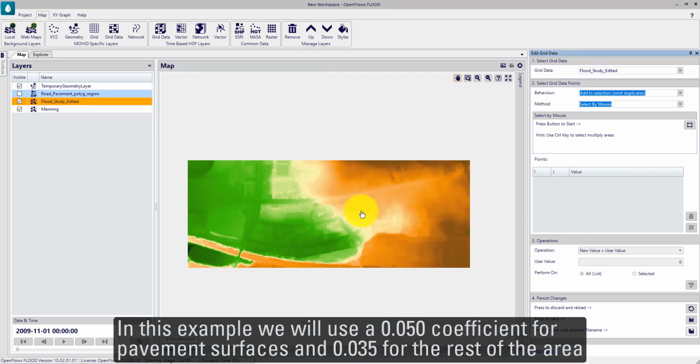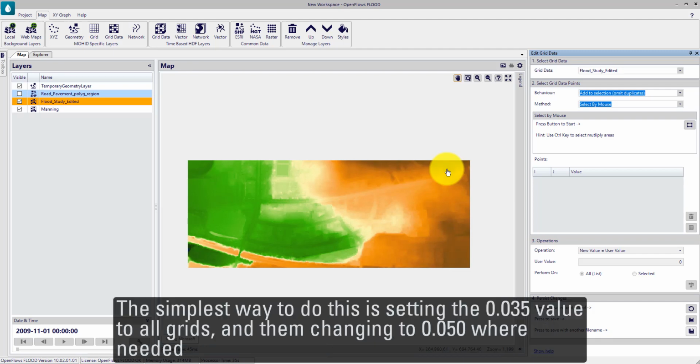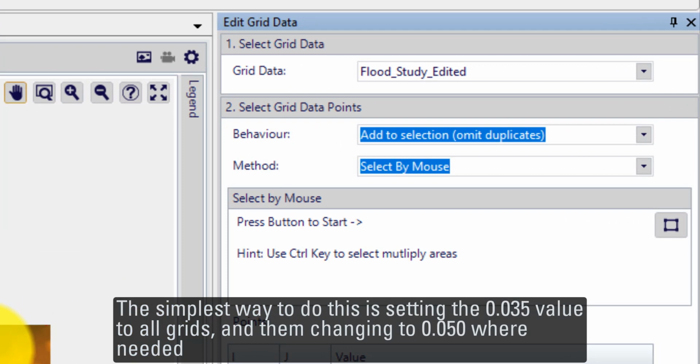In this example, we will use a 0.05 coefficient for pavement surfaces and 0.035 for the rest of the area. The simplest way to do this is setting the 0.035 value first to all grids and then changing to 0.05 where needed.